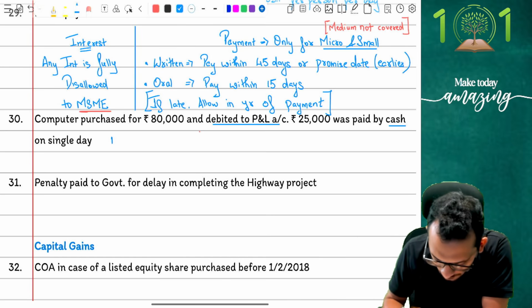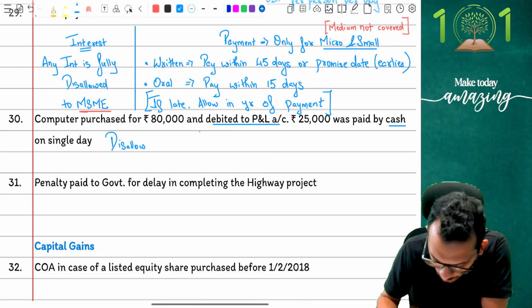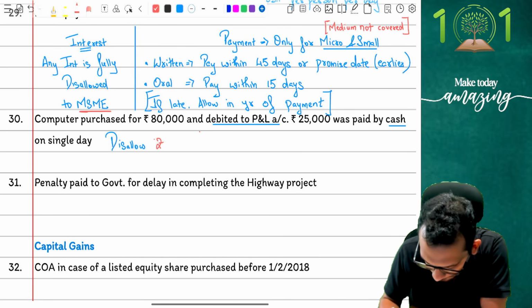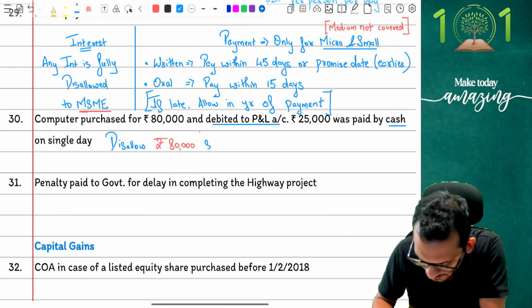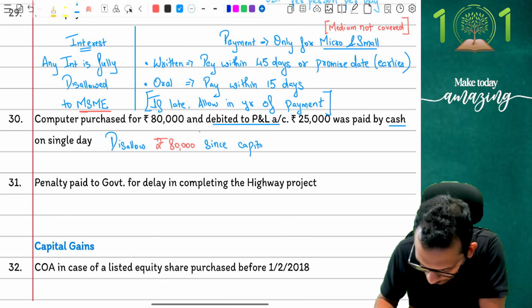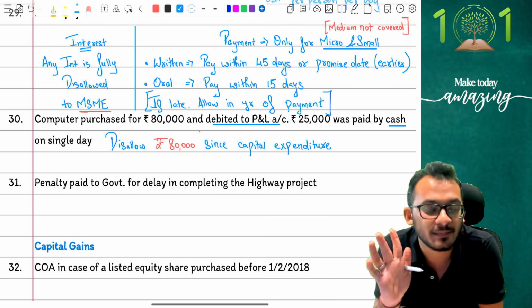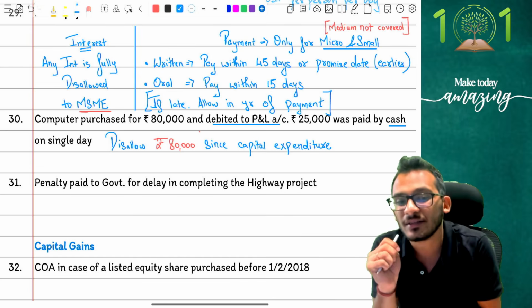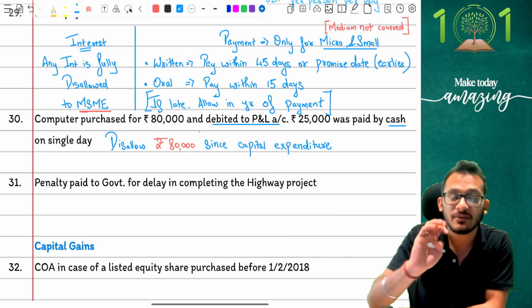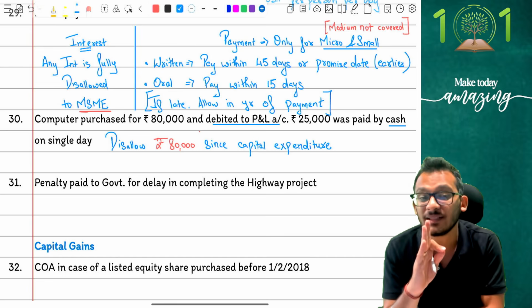That is the answer. So the answer is disallow full 80,000 rupees, since it is a capital expenditure. Now, you may come and ask, Rahul, if you're going to disallow the whole 80,000, what is the relevance of 25,000? The relevance of 25,000 comes in the depreciation topic.